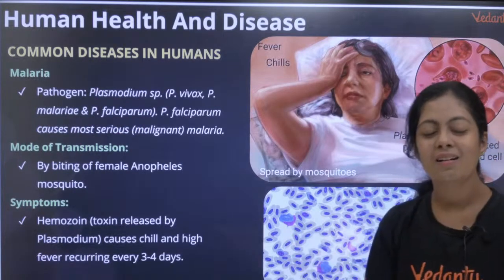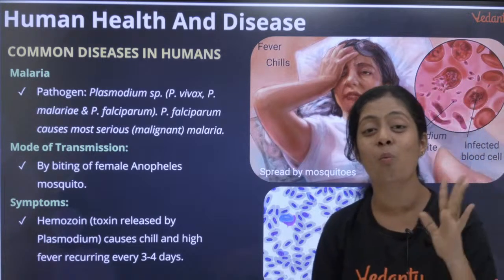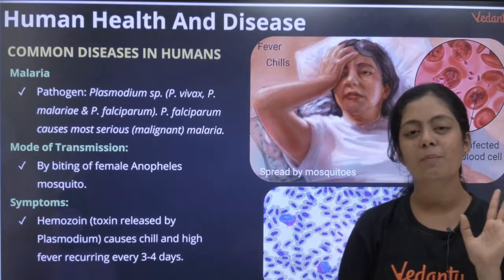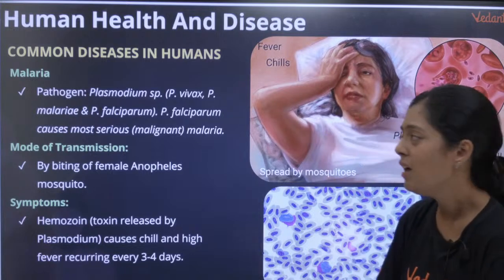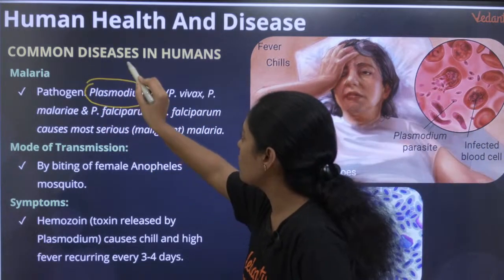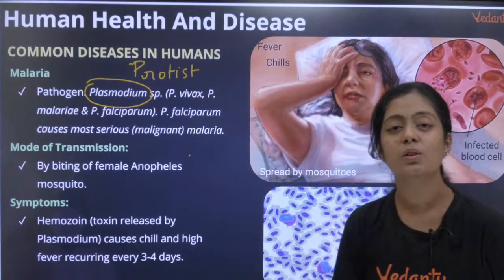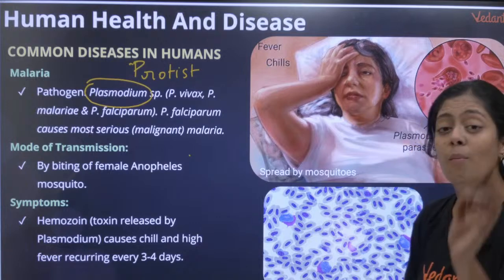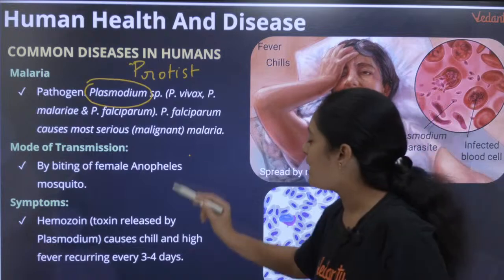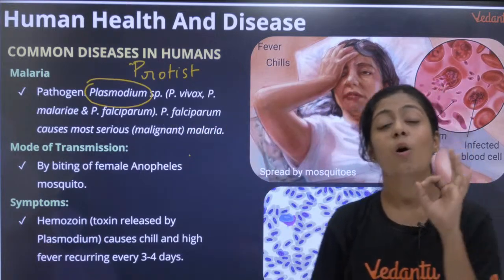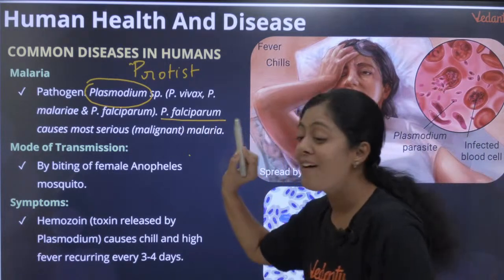So next, malaria. Definitely questions can be asked about malaria, kids. Malaria is caused by what? Plasmodium. So what is this Plasmodium, kids? Is it a bacteria? Is it a virus? Is it a protozoa? What kind of organism is this? This Plasmodium is a protist, especially it belongs to protozoa. There are three important species: Plasmodium vivax, Plasmodium falciparum and Plasmodium malariae. Of these three, the one that is most malignant is Plasmodium falciparum.